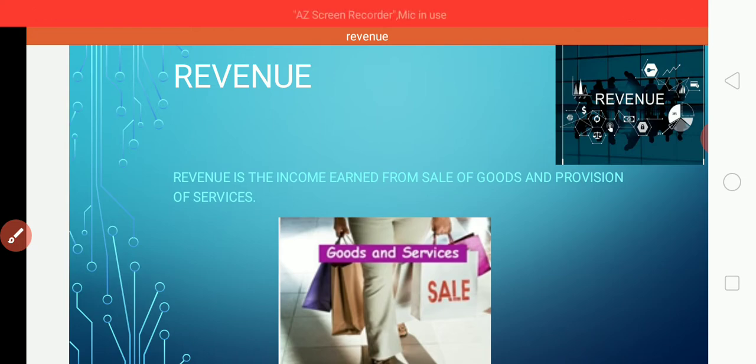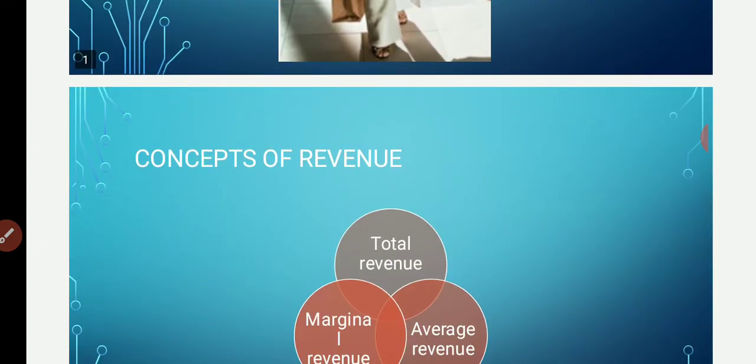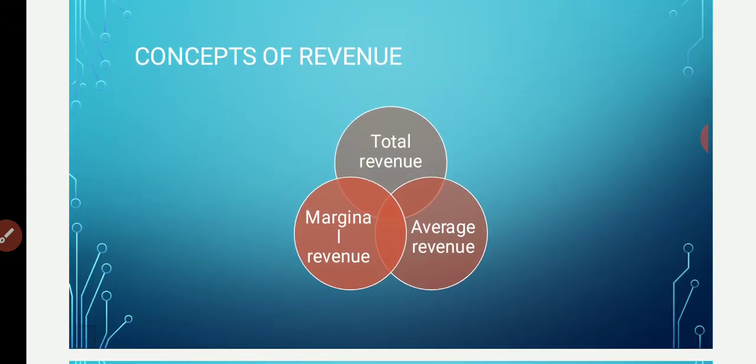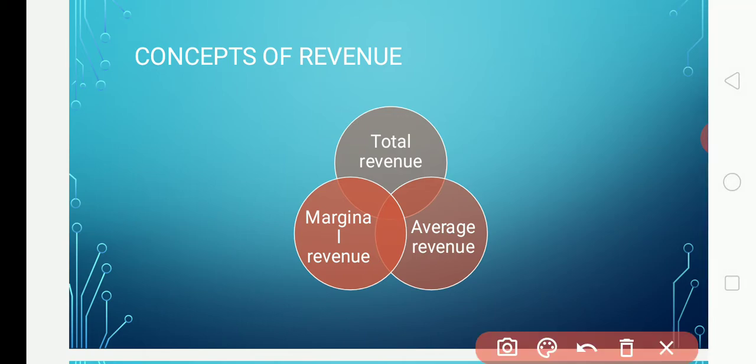Next, we will see the concepts of revenue. In the concepts, we have three important concepts of revenue. Number one, total revenue. Number two, average revenue. Number three, marginal revenue. So there are three concepts of revenue. We'll see them one by one.